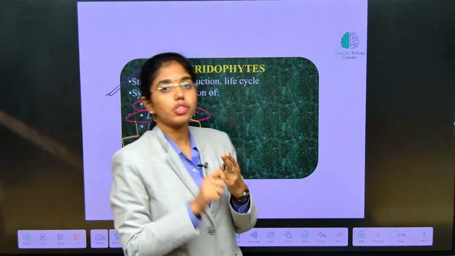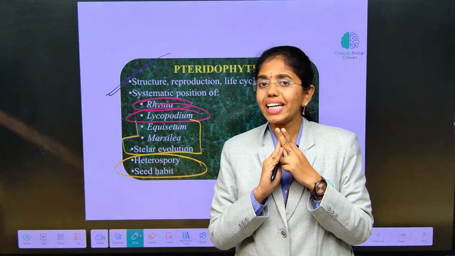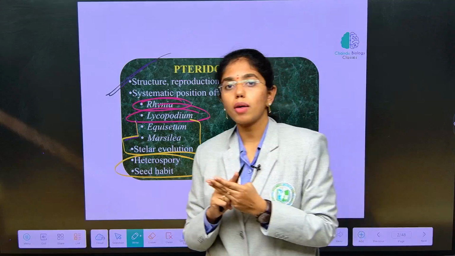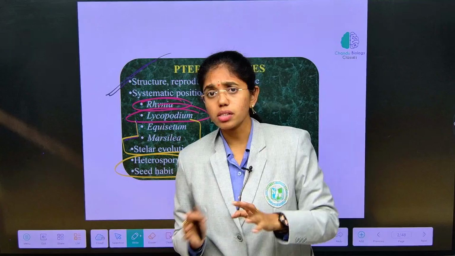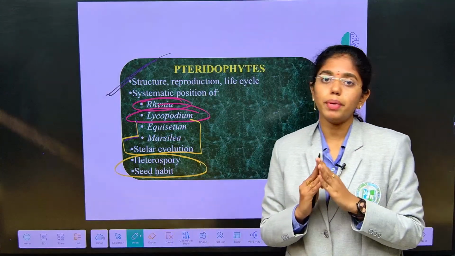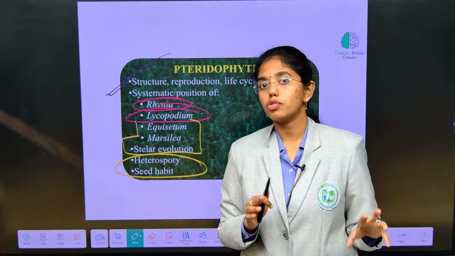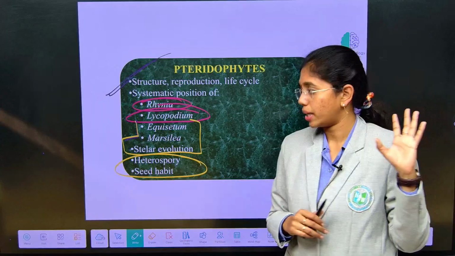2 massive sessions I will be taking on the objective of complete Archegoniate, which includes Bryo, Pterido and Gymno. For those 2 objective sessions, whoever are attempting the CUET Botany PG entrance, if you are attending that, that will be the biggest help for you, because around 100 to 150 objectives of Archegoniate I will be covering. That will be useful for everyone who is attempting.